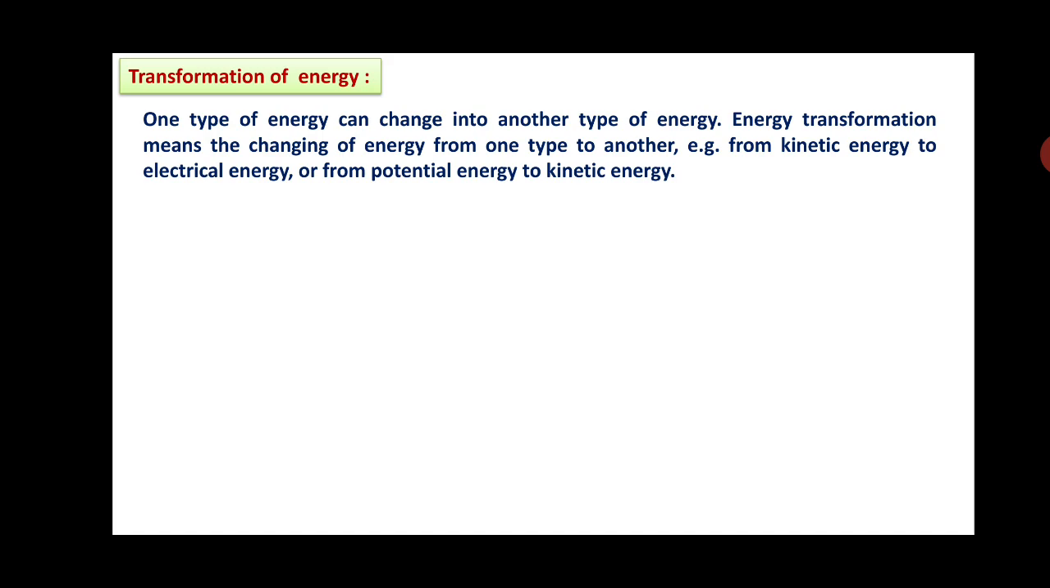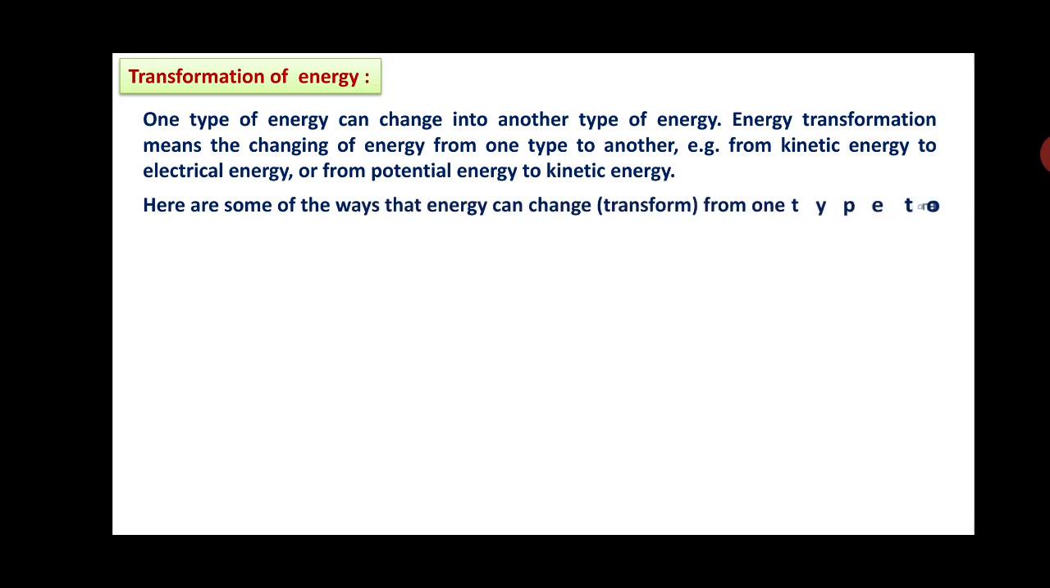From kinetic energy to electrical energy: water stored in a dam has potential energy. When that water is made to fall from a certain height on the turbine, the turbine is going to rotate, and the generator is going to generate electrical energy. So from kinetic to electrical energy, or from potential to kinetic, stored water made to run. Like that you can have examples of the transformation of energy.